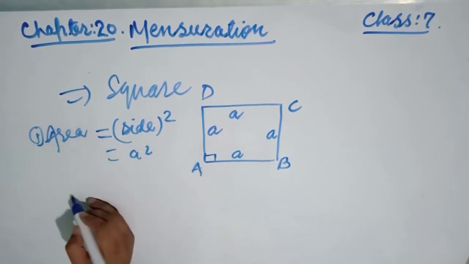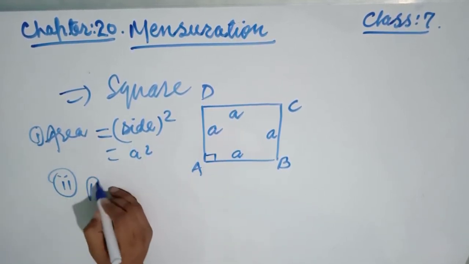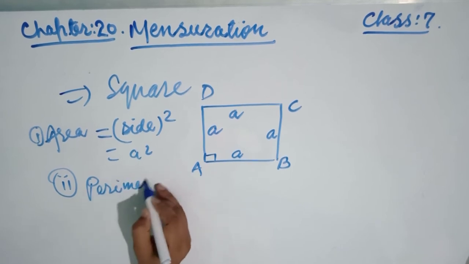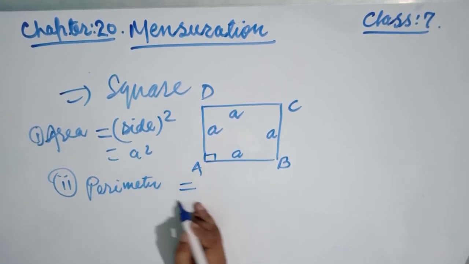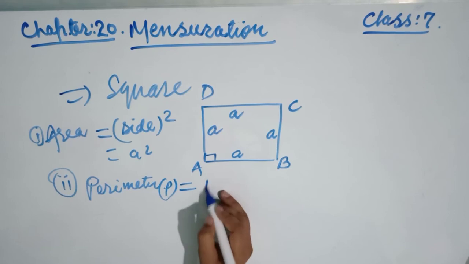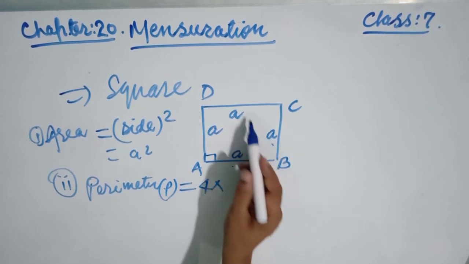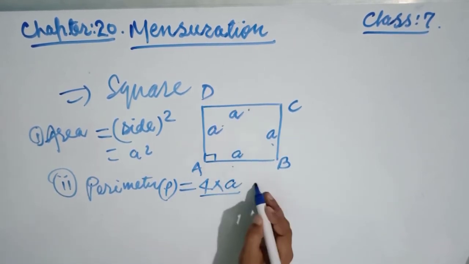Okay, now the perimeter of a square, that is P, is equal to 4 into side, because A plus A plus A plus A is 4 times A, so 4 into side.